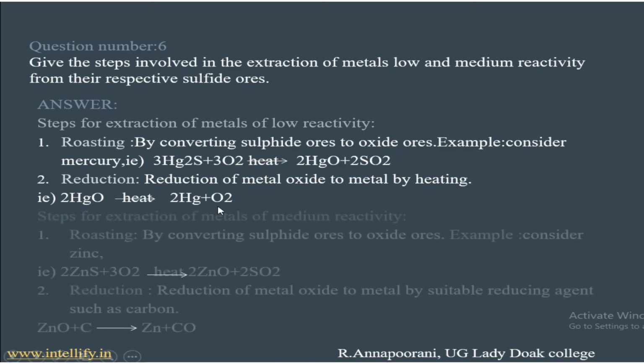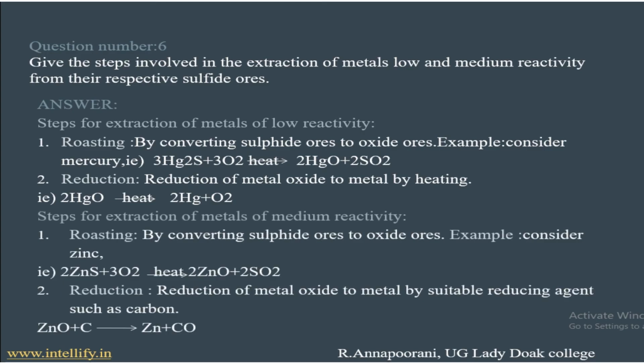And the second is steps for the extraction of metals of medium reactivity. The same thing, first is roasting, converting a sulfide ore to oxide ore. Here a medium reactive metal example is zinc. When zinc sulfide reacts with oxygen, it forms zinc oxide with SO2. Second is reduction. This only makes a difference. In this we need not undergo heating. It's simply reduced by carbon, because carbon is a good reducing agent for medium reactive metals. So when zinc oxide reacts with carbon, it gets replaced. It forms zinc with carbon monoxide. So zinc oxide gets reduced to zinc by carbon.